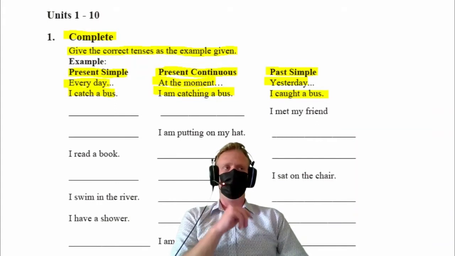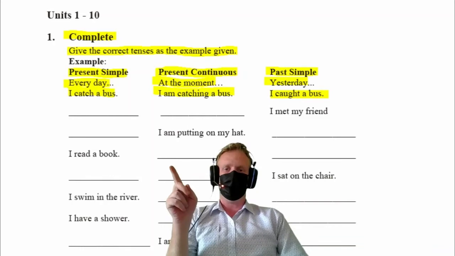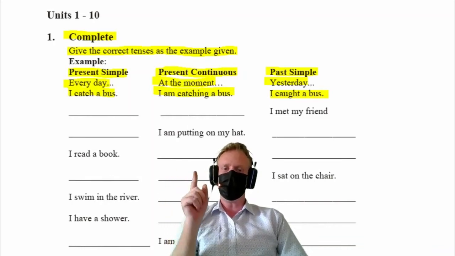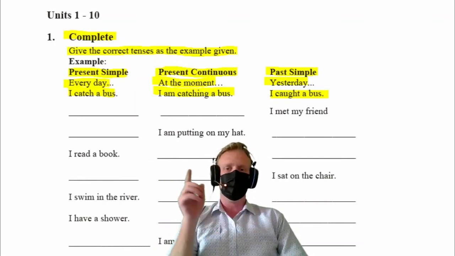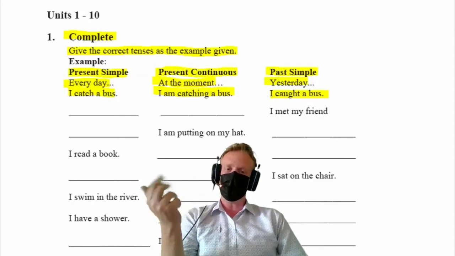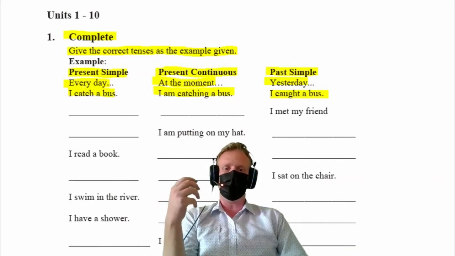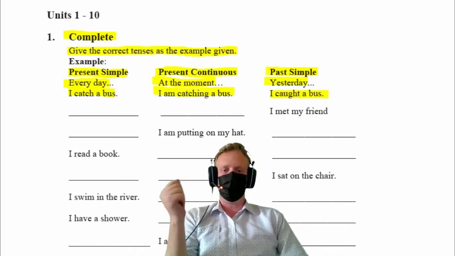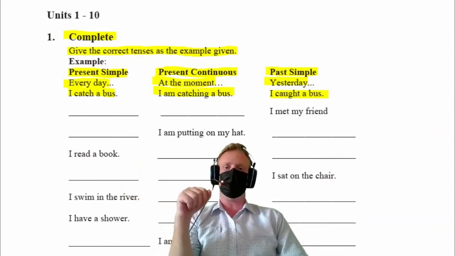Right, let's go over the present simple rules first. Subject, I, he, she, they, and then the verb, infinitive form. Just the normal verb, no changes. I catch a bus, I eat food, I drink water. Every day I drink water, every day I catch the bus, every day I eat breakfast. Those are examples of the present simple tense.